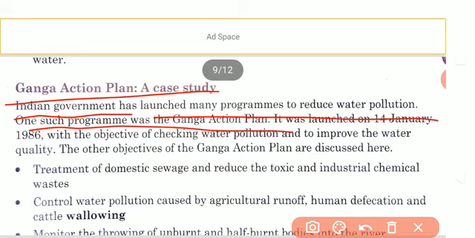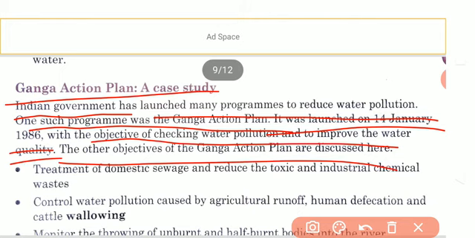The Indian government has launched many programs to reduce water pollution. One such program is the Ganga Action Plan, and it was launched on 14th January 1986 with the objective of checking water pollution and improving water quality. The objectives of the Ganga Action Plan are discussed over here.